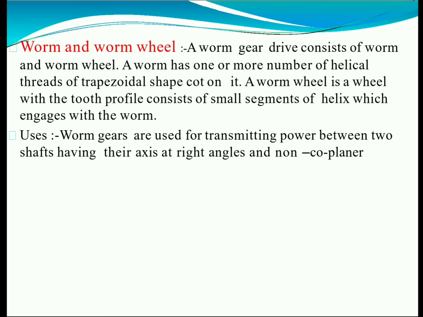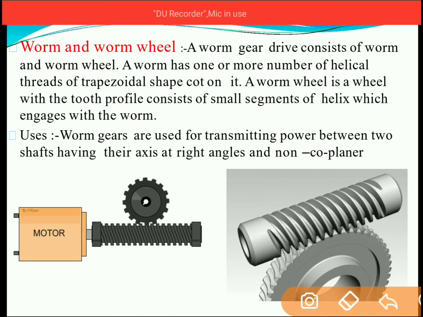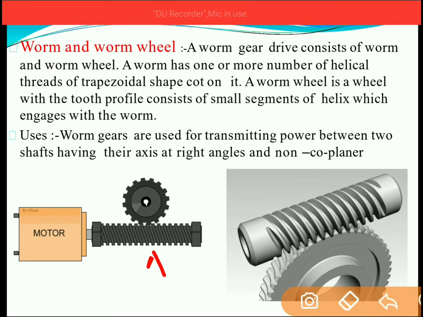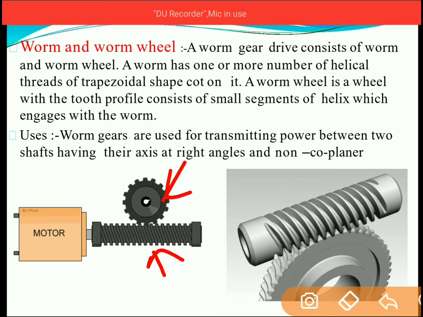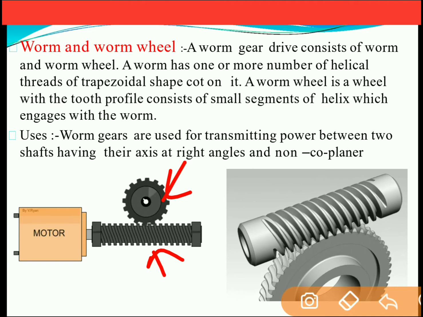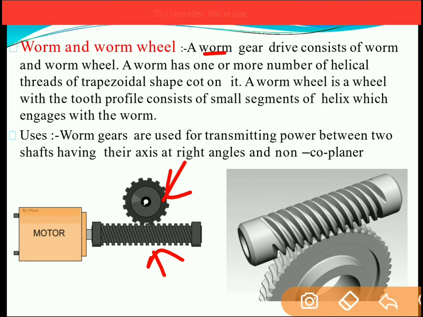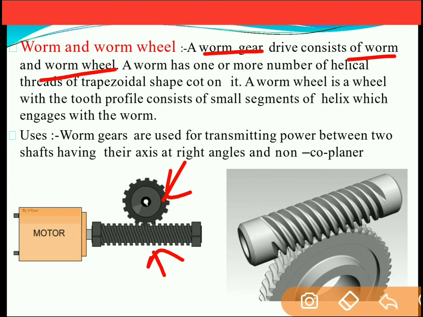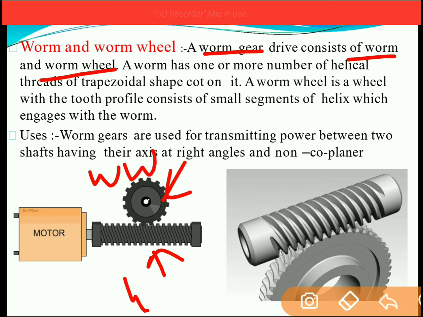Next, worm and worm wheel. This is the animation of the worm and worm wheel over here. There is a small gear of small diameter and large length, and the second gear is of large diameter, comparatively very large as compared to the first gear. So a worm gear drive consists of a worm and a worm wheel. This is considered the worm wheel and this is considered the worm.